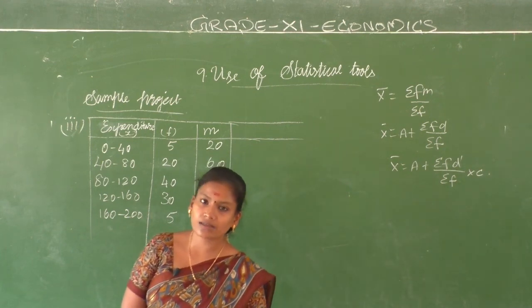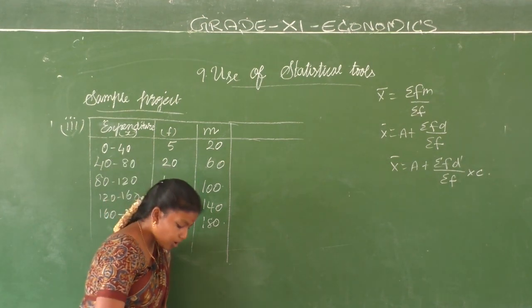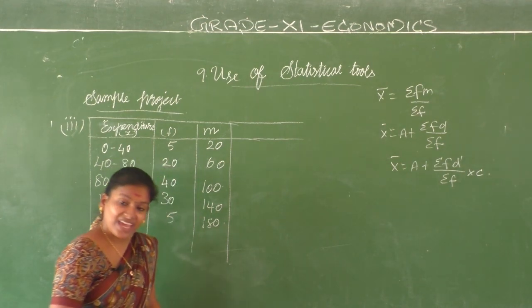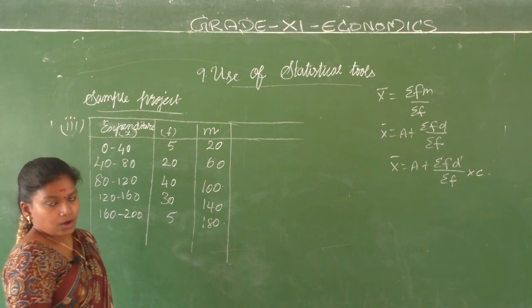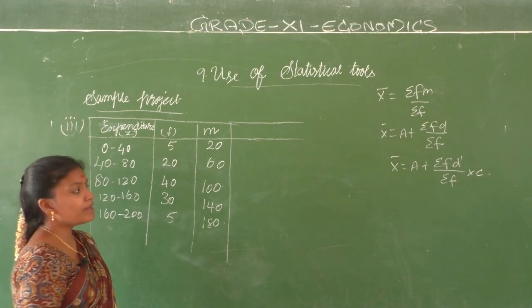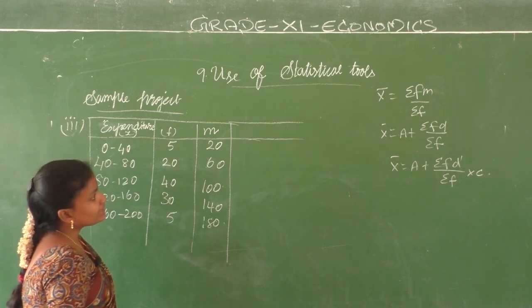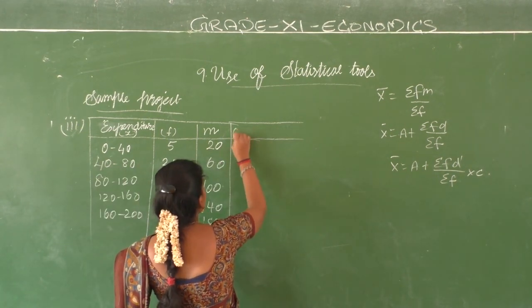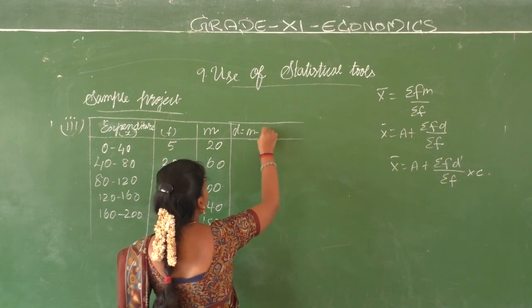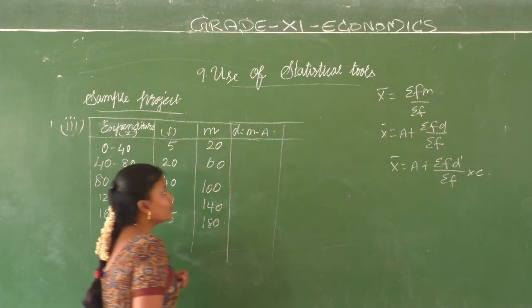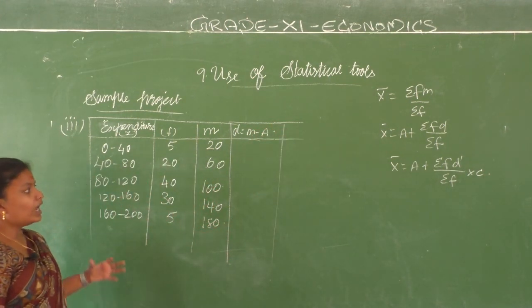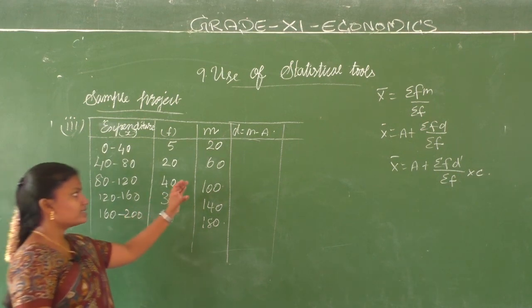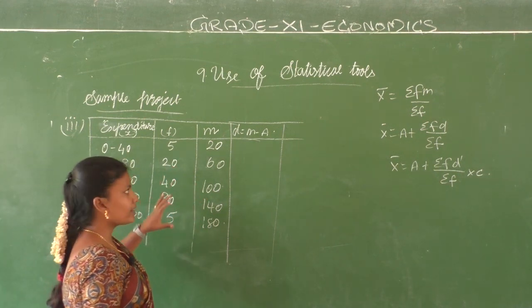In all of them we are going to get the same answer. So it's not going to be a major difference. Alright, it's not going to be a major difference. So let us go to this calculation. D is equal to M minus A. We are going to take an assumed mean, and from that we are going to deduct. Let's take the mid value, 100.